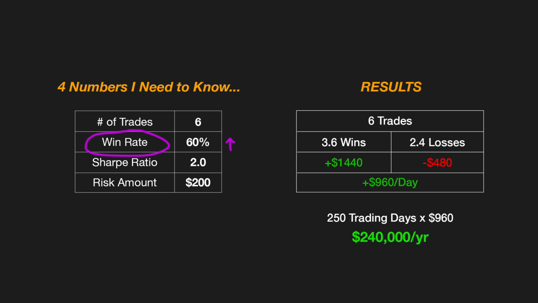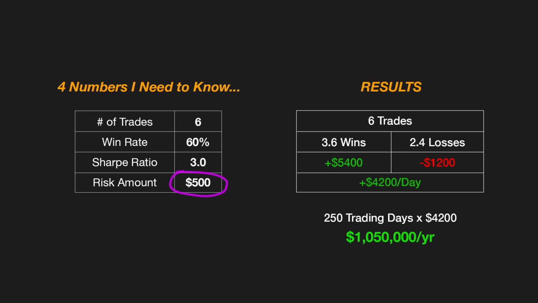And look what happens if my Sharpe ratio goes up to 3. My income almost doubles to $420K. And if I change the risk to what I currently risk, $500 per trade, it comes out to $1 million a year. Now we're having some fun. So I can see how adjusting these 4 numbers will determine how much I can make as a day trader.